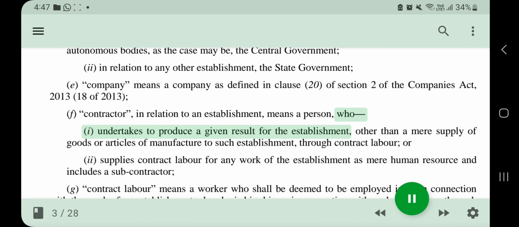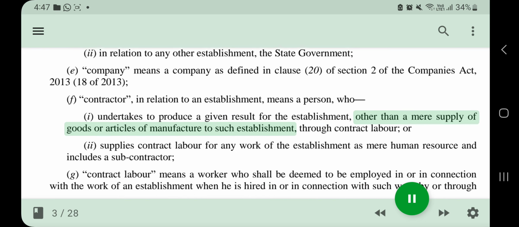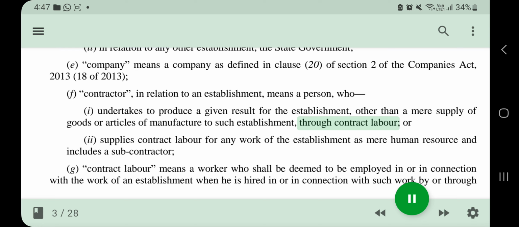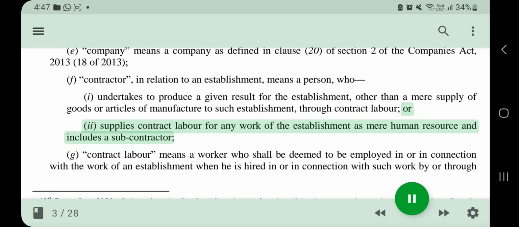undertakes to produce a given result for the establishment, other than a mere supply of goods or articles of manufacture to such establishment, through contract labor. Or (ii) supplies contract labor for any work of the establishment as mere human resource, and includes a subcontractor.